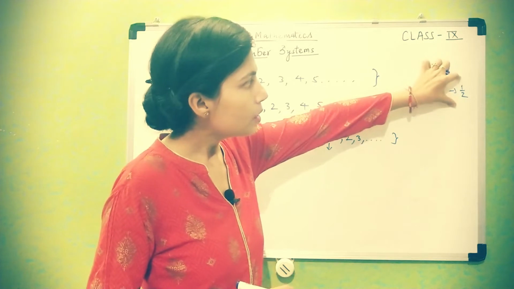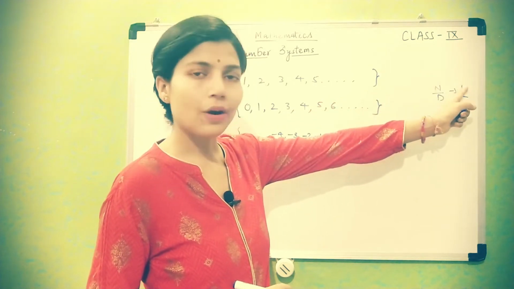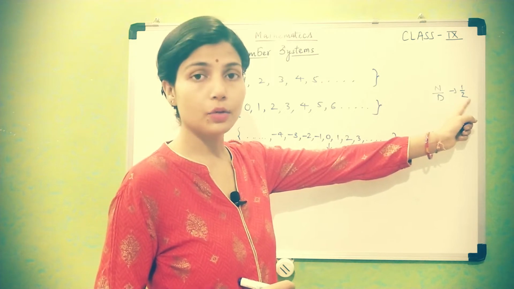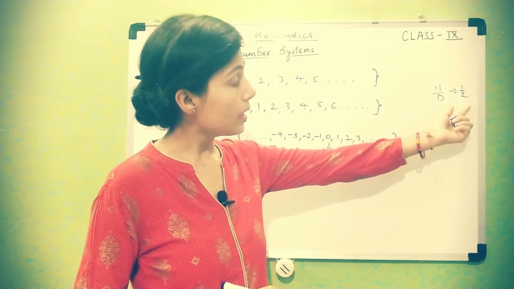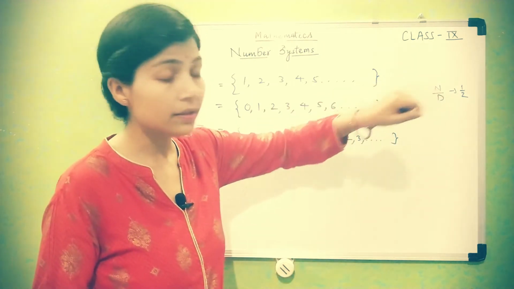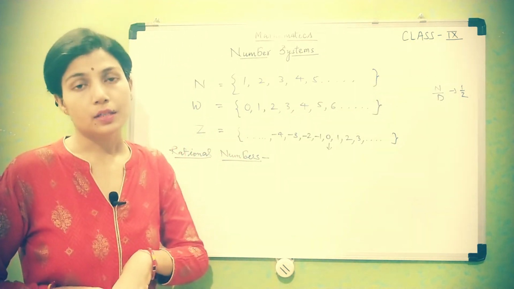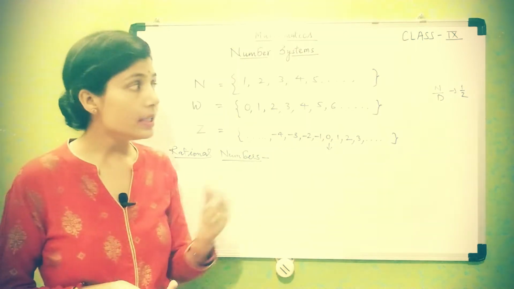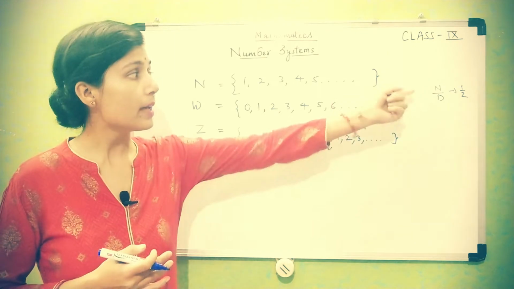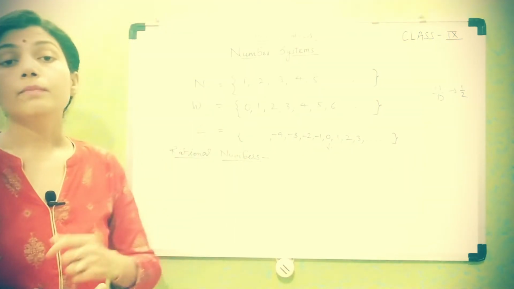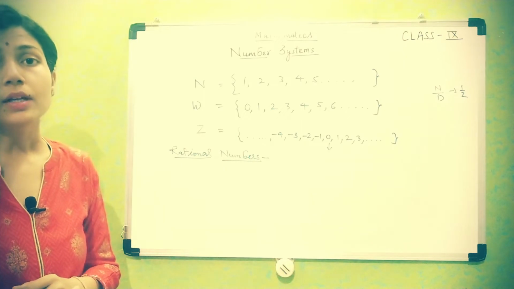Here are two parts. The upper part is called the numerator and the lower part is the denominator. As you can see, 1/2 is positive because its upper and lower parts are positive numbers. But a rational number can also look like a fraction, but with a negative sign.